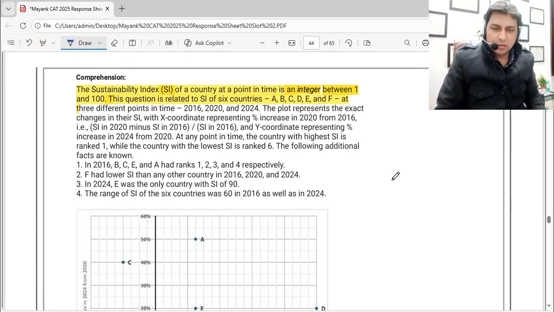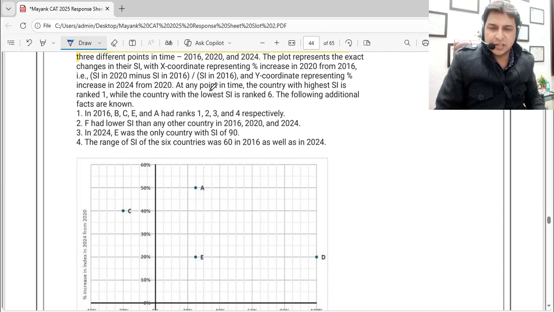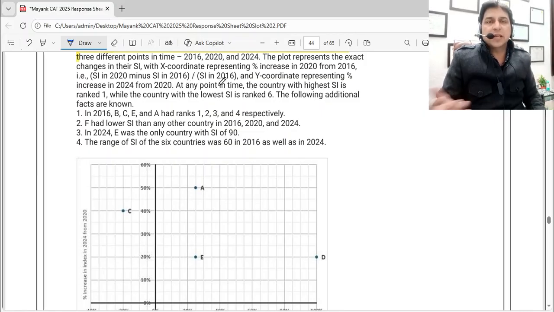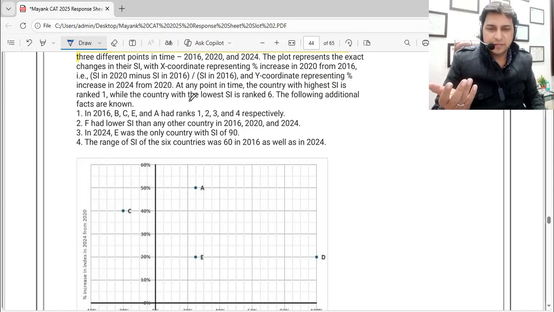The plot below represents the exact changes in their SI, with the X coordinate representing the percent increase in 2020 from 2016. That is, SI in 2020 minus SI in 2016, divided by SI in 2016. So that's the same as the percentage change formula: the final value minus the initial value, divided by the initial value, into 100. It's the same formula which we used to do in DI.